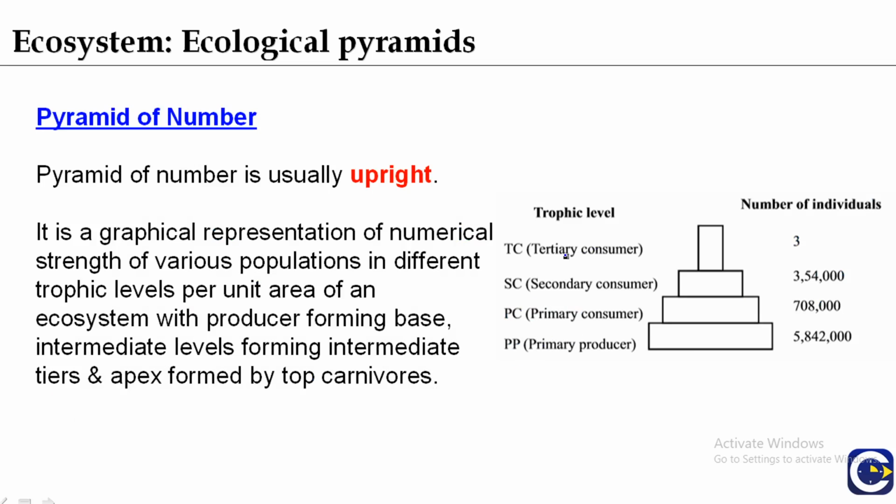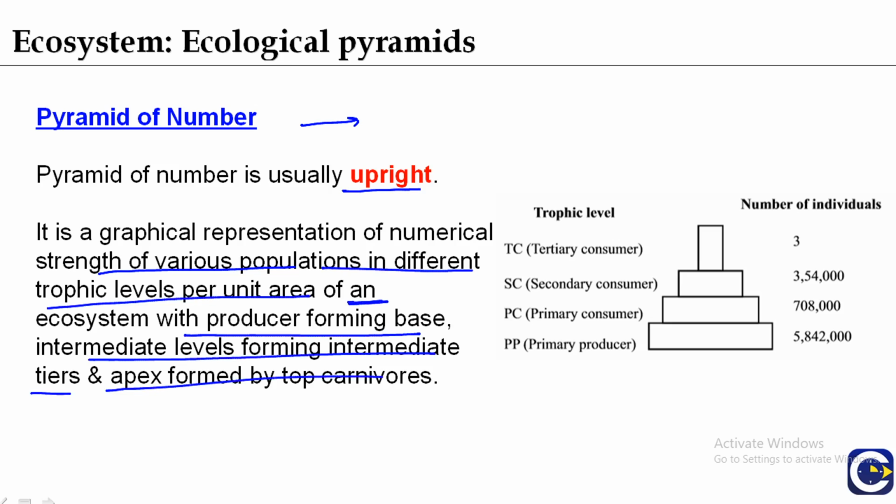Pyramid of number. The pyramid of number is usually upright. The pyramid of number is actually the graphic representation of the numerical strength of various populations in different trophic levels per unit area of an ecosystem, with producers forming the base, intermediate levels forming intermediate tiers, and the apex formed by top carnivores.